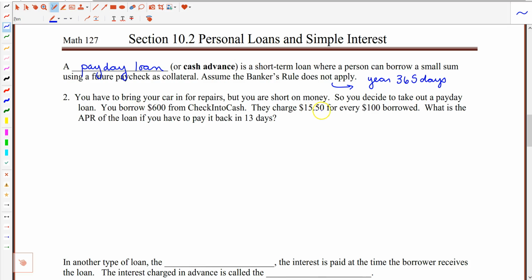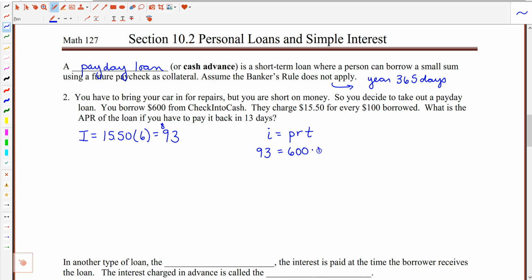They're going to charge you $15.50 for every $100 borrowed. So the interest, or the cost of doing business, is going to be $15.50 times 6, or $93. That's going to be the interest charged. Ultimately we can use the formula I = PRT. The interest charged is $93. The principal, or the initial loan amount, was $600.